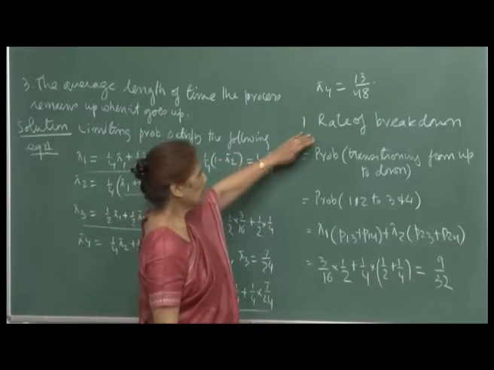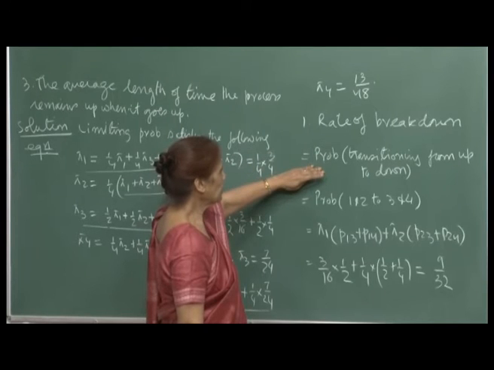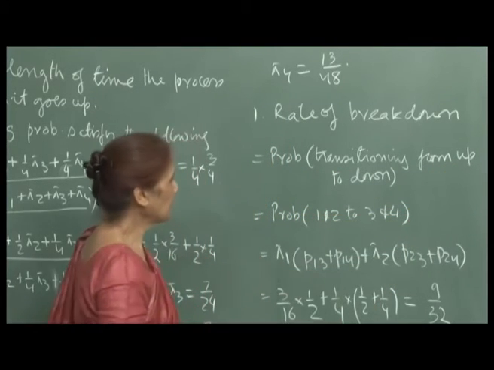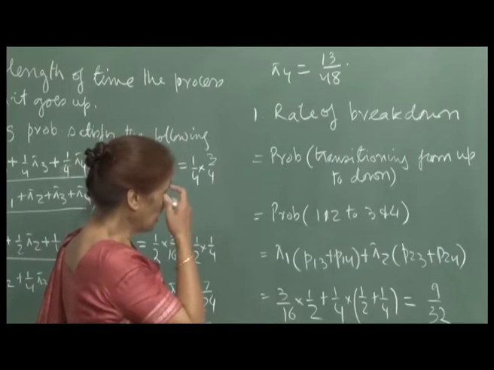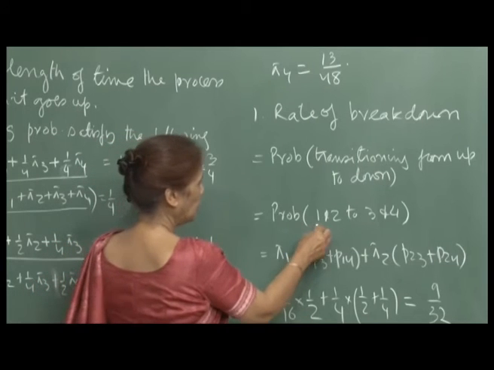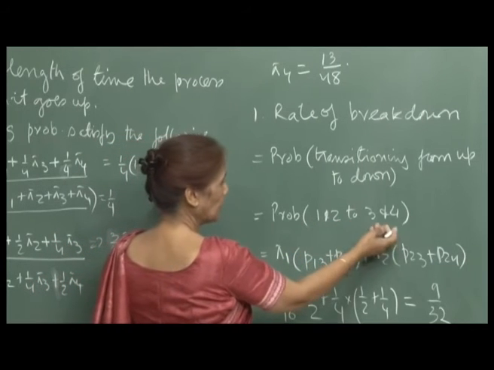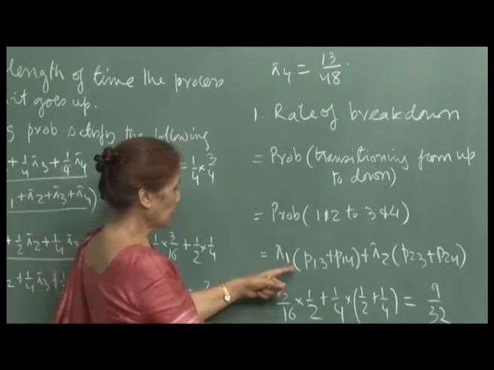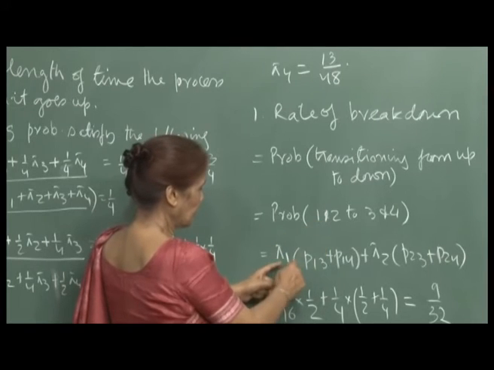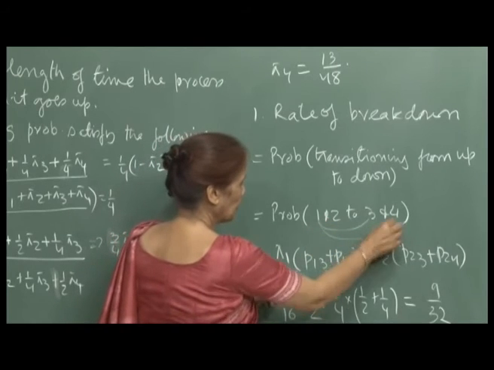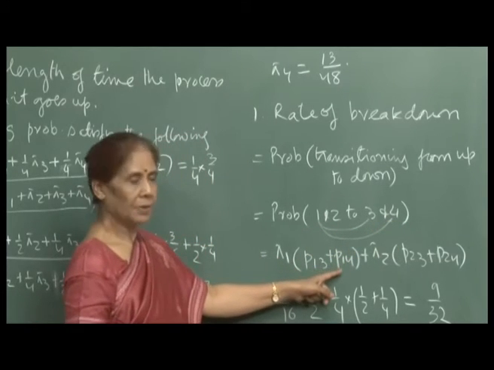Rate of breakdown. So, rate of breakdown is a probability of transitioning from up to down, right. That means up means when your machines are working or any one of the machines is working, and then any one breakdown will mean there is a breakdown. So, that means you are transitioning from up states 1 and 2 to the down states, which are 3 and 4. So, if you are in state 1, that is a probability of transition from 1 to 3 or 1 to 4. Okay. So, that is P 1 3 plus P 1 4, right.